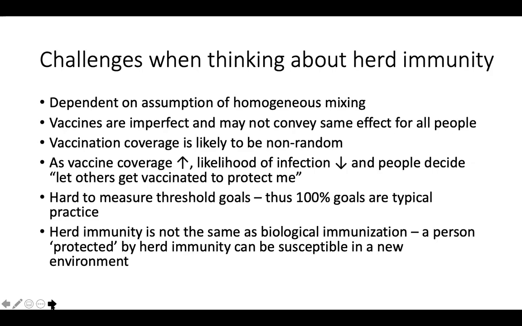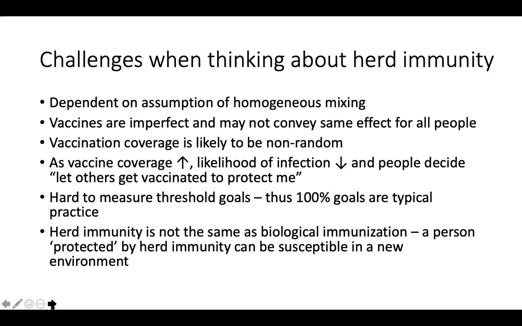There's this other thing that happens in communities: as the vaccine coverage increases and we achieve this herd immunity threshold, some people may decide not to become vaccinated or not to get their children vaccinated and just ride on the waves of the population where everyone else is immunized. So they're not going to contribute to the public goal of herd immunity. They're just going to benefit from it. So we see that problem. And if enough people do that, it breaks down our herd immunity as a concept.